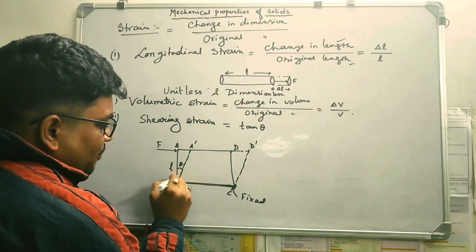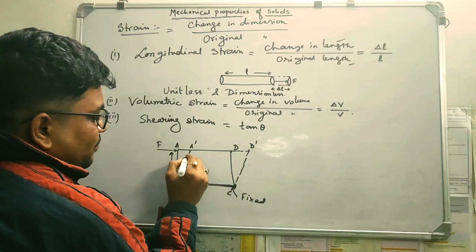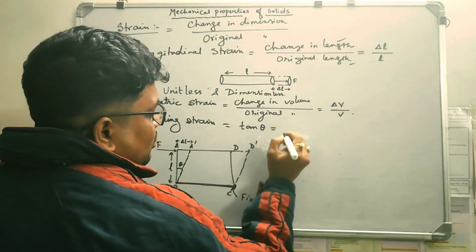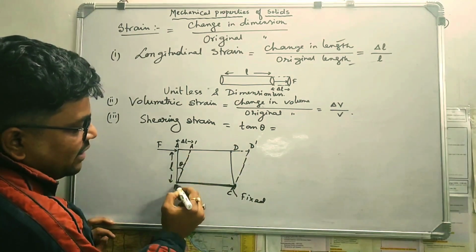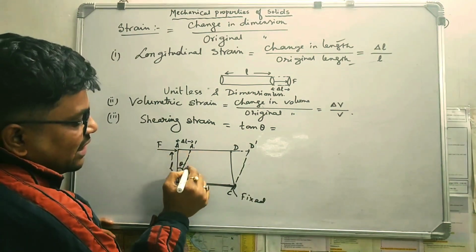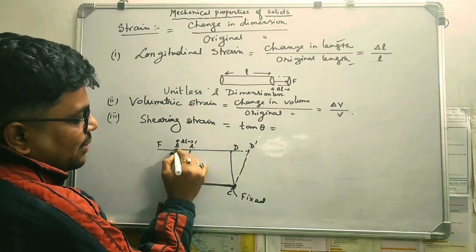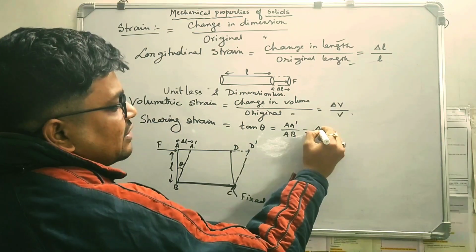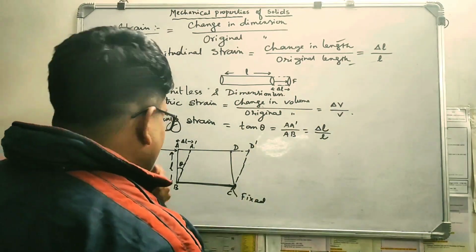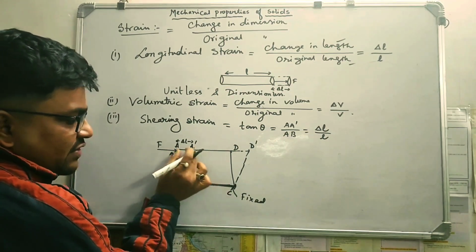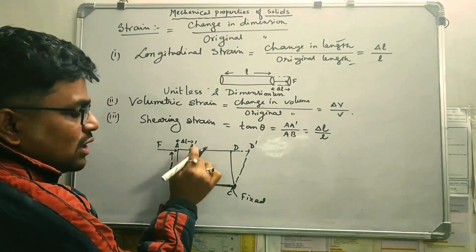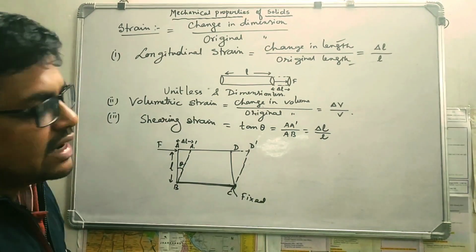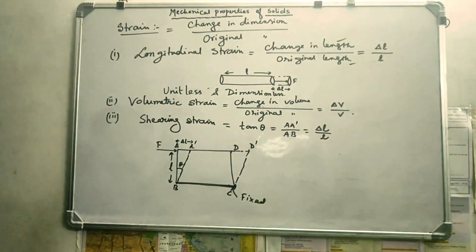So this is the L, if I consider, and this is the delta L. Okay? So tan theta means, we know this is a right angle triangle, A B A dash is a right angle triangle. In this right angle triangle, tan theta is perpendicular upon base. Perpendicular means A dash upon AB. A dash is delta L by L. So this ratio, the displacement of the two layers upon the parallel distance between the two layers, is known as shearing strain. Okay, so these are the three types of strain.